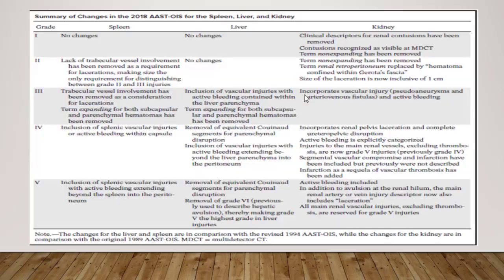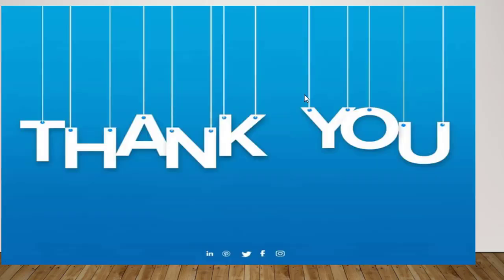There is a summary of the most important changes here in 2018, and overall the vascular injuries are the mainstay of changes in grading for liver, spleen, and kidney. What differs is whether it's active extravasation, pseudoaneurysm, or fistula, and, for active extravasation, whether it is confined within the capsule or outside in the peritoneum. When we differentiate those, it's a mainstay for the physician in deciding whether embolization will be fine, or exploratory laparotomy should be done. Thank you.